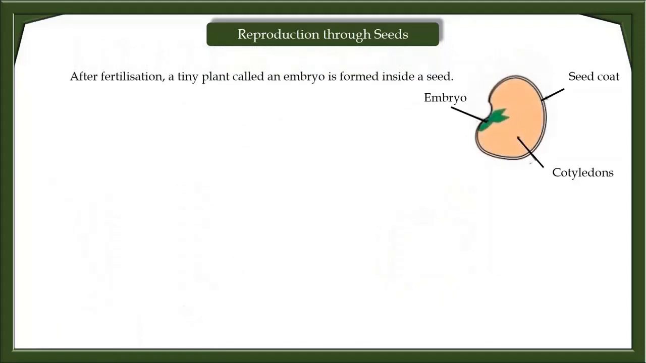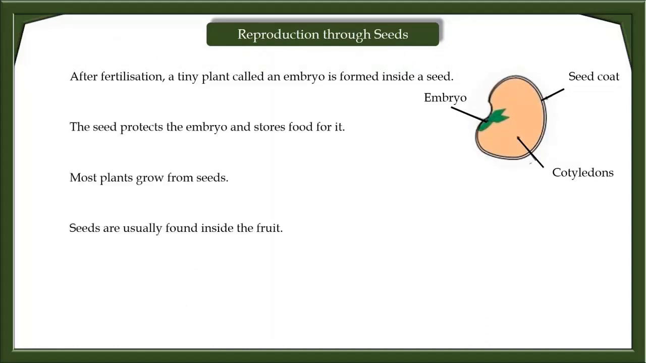After fertilization, a tiny plant called an embryo is formed inside a seed. The seed protects the embryo and stores food for it. The parent plants disperse or release the seed. If the seed lands where the conditions are right, the embryo germinates and grows into a new plant.